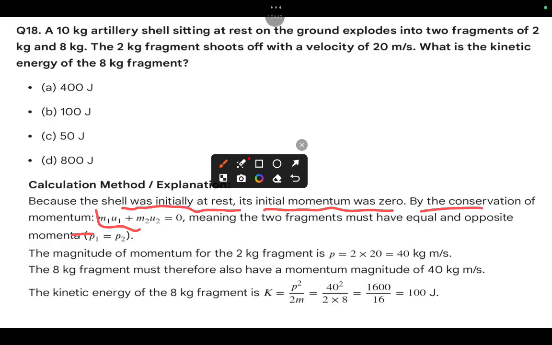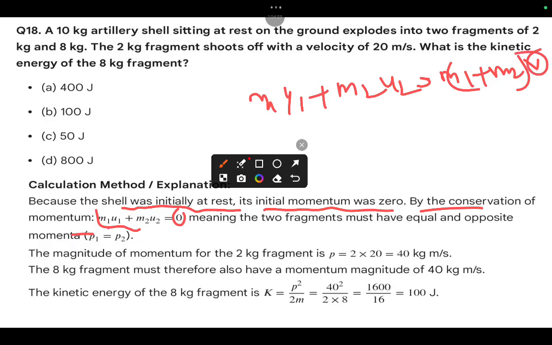V is 0, so that is nothing but 0. So m1 u1 plus m2 u2 equals 0. Meaning the two fragments must have equal and opposite momenta, that means p1 equals p2.